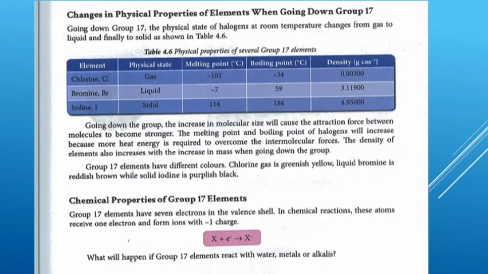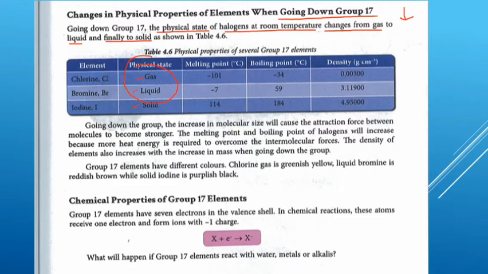Changes in physical properties of elements going down group 17. Going down group 17, the physical state of halogens at room temperature changes from gas to liquid and finally to solid, as shown here. So chlorine, bromine, iodine: from gas, liquid, becomes solid.